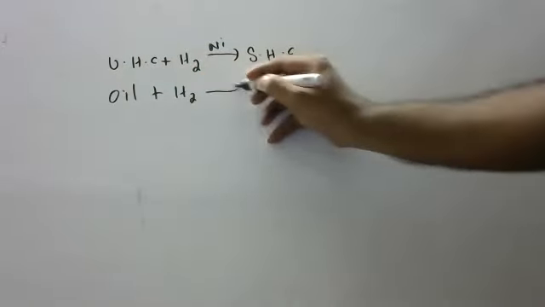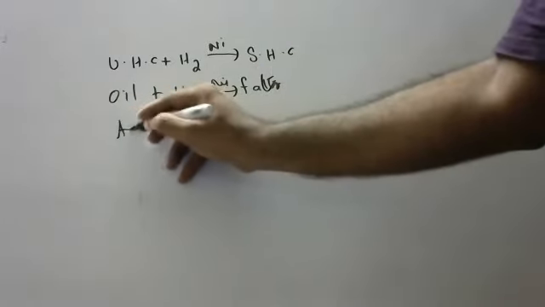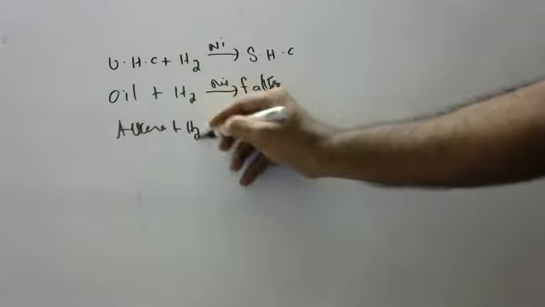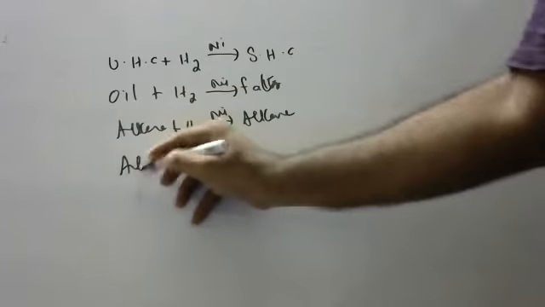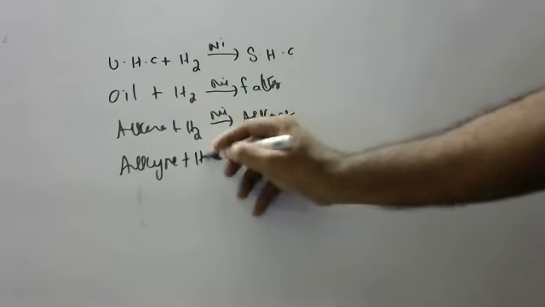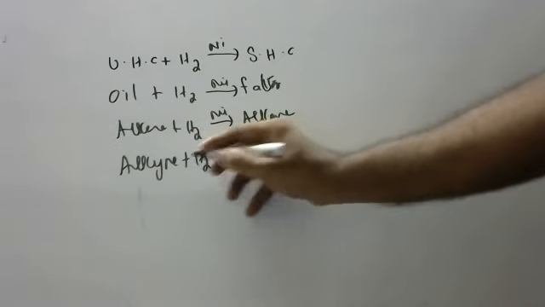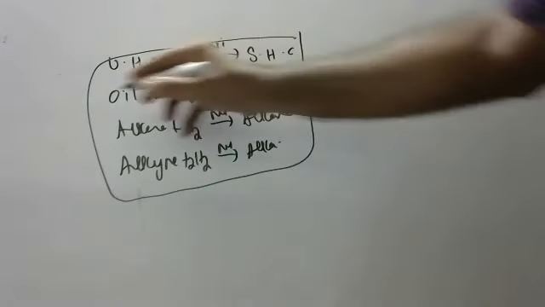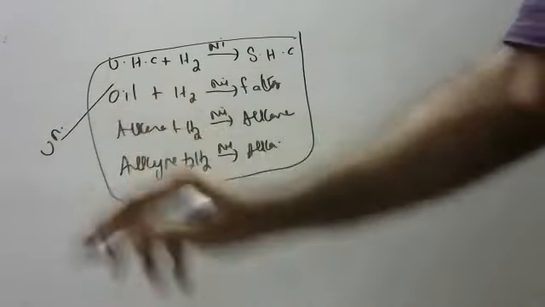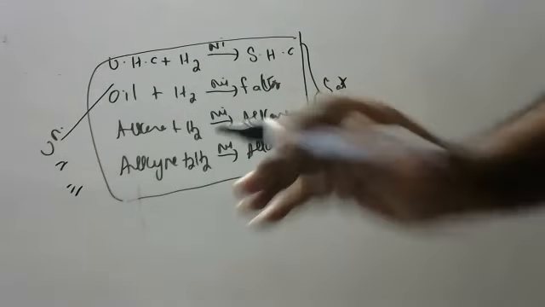What is the industrial application? Oils on hydrogenation in presence of nickel catalyst become fats. Okay, children, alkenes are there. On hydrogenation in presence of nickel catalyst, what will they become? Alkanes. Alkynes on hydrogenation will become what, children? Alkenes with one hydrogen, alkanes with two hydrogen. Anyway, addition reactions are possible only for unsaturated. Unsaturated means a double or triple bond should be there. If they are saturated, addition reactions are not possible.